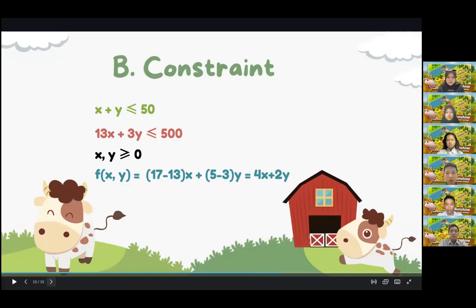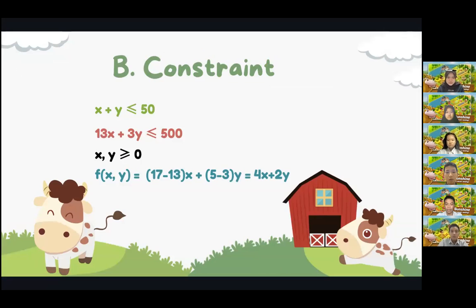From the table that we have created, we can discover the constraints that we will apply in linear programming to be in graphical form. First, x plus y less than or equal to 50 because our barn only fits 50 animals. Second, in million rupiah, 13x plus 3y less than or equal to 500 because our budget is only 500 million rupiah.